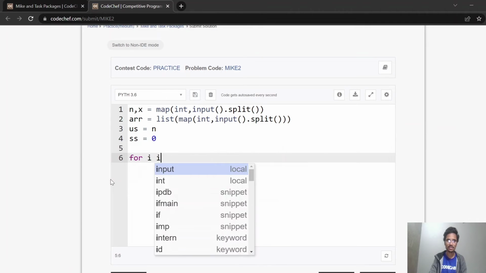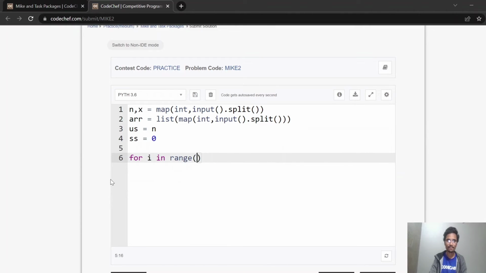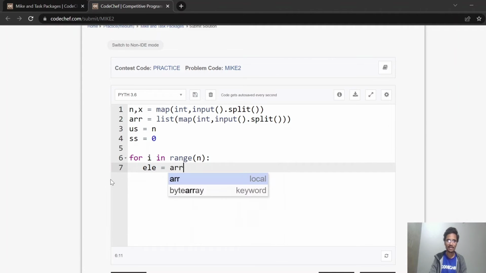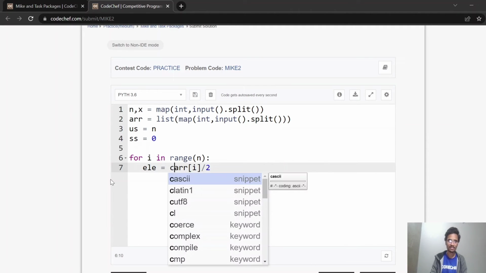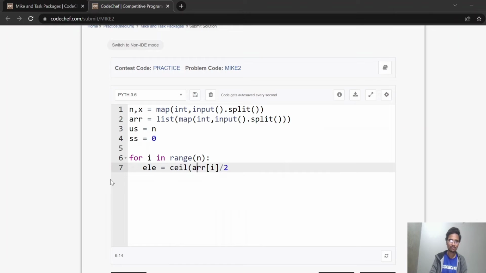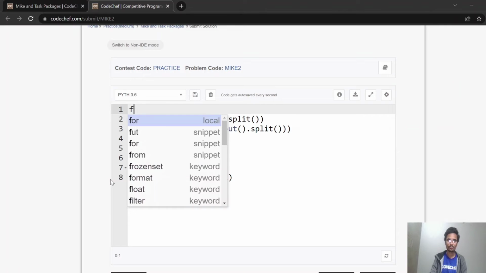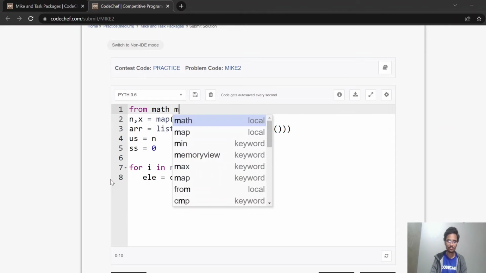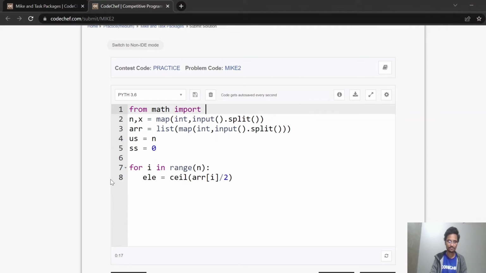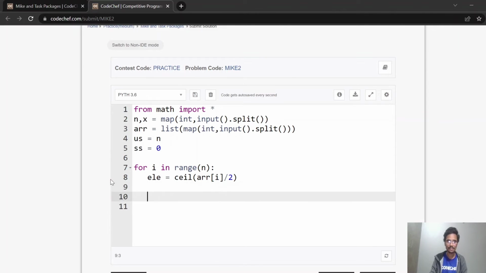So first of all, let's run a loop. So for I in range n, and every time we will create an element. So element is equal to array of I divided by 2, then take the ceil value, and just import math. So from math import asterisk. So now we have that element ELE. So we have an element.